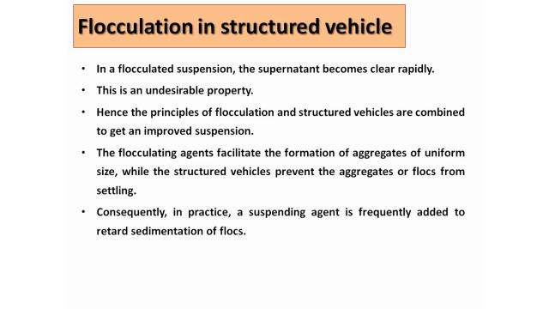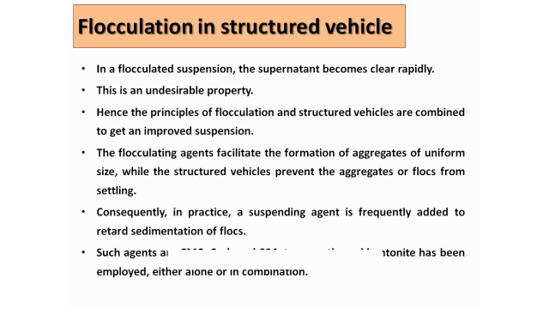So a suspending agent is frequently added to retard the sedimentation of the flock in the formulation of a suspension. So what type of suspending agent can we use? Generally we can use CMC, carboxymethyl cellulose, or carbopol, or tragacanth, or sometimes bentonite. These can be used alone, and sometimes they are used in combination with one another. Clear?